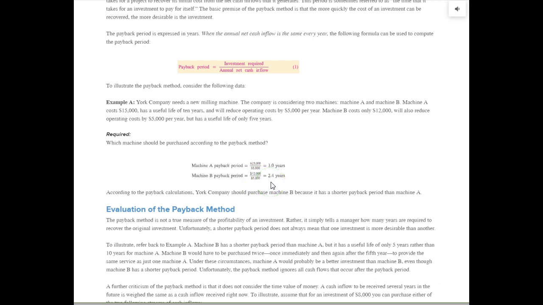So this method here, the payback method, does not have anything to do with the present value computations. We'll get that in the net present value method. But this is a simple method. It is used quite a bit in business, especially businesses that want a very quick return on their money, a very quick payback period.